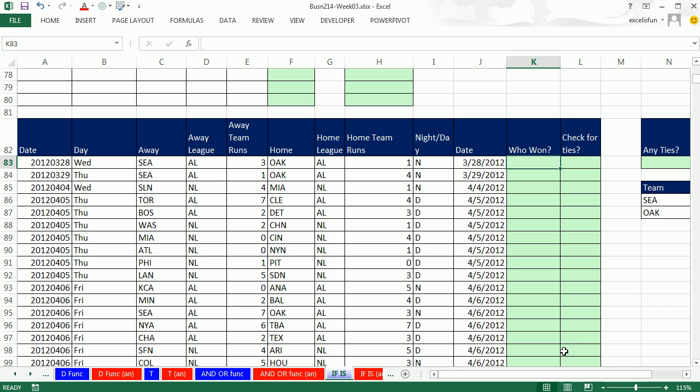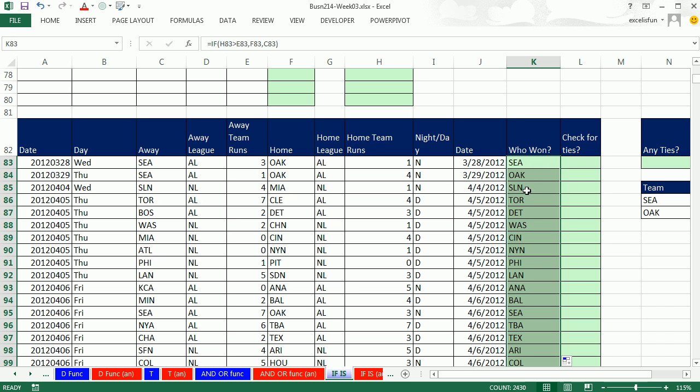So let's use the IF function, equals IF. And I'm going to pick one of them, either the away or the home. I'm going to pick the home. If the home team's runs are greater than the away team's runs, then what do I want? Oh yeah, the name of the team. Otherwise, if that's not the case, then it has to be the other team. Now, I think technically you can get a tie in baseball. I know you're supposed to be able to go on forever. I guess I don't know that rule. But I'm going to trust that this is the way it goes. There are no ties. Control Enter, double click, and send it down.